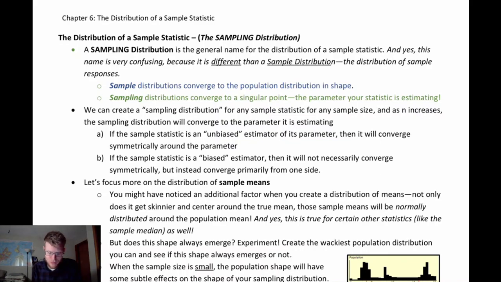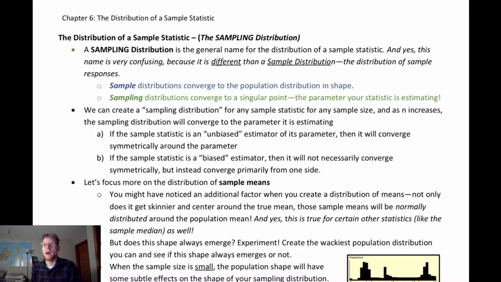As we mentioned before, we can create a sampling distribution for any sample statistic for any sample size. And as n increases, the sampling distribution is going to converge to the parameter it's estimating. If it's an unbiased estimator, then it will converge symmetrically. If it's a biased estimator, then it will converge more asymmetrically towards that parameter.